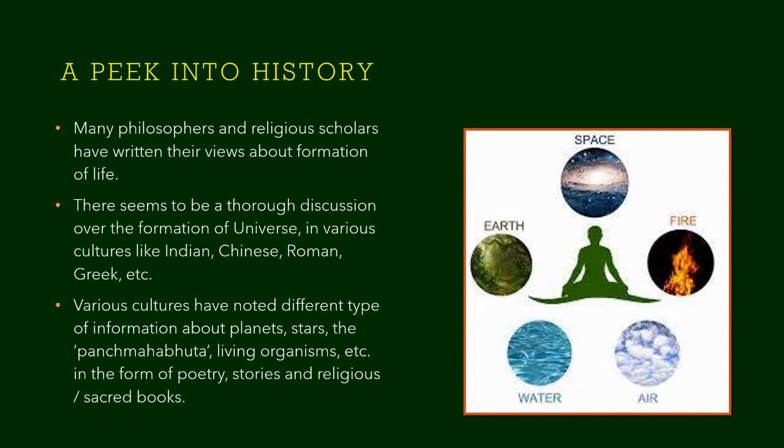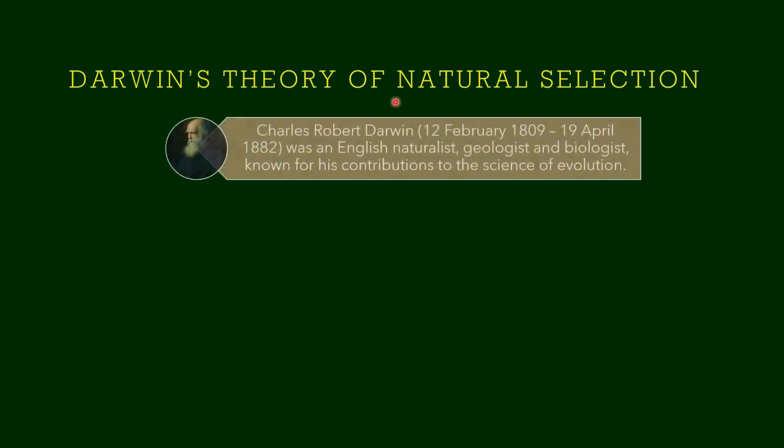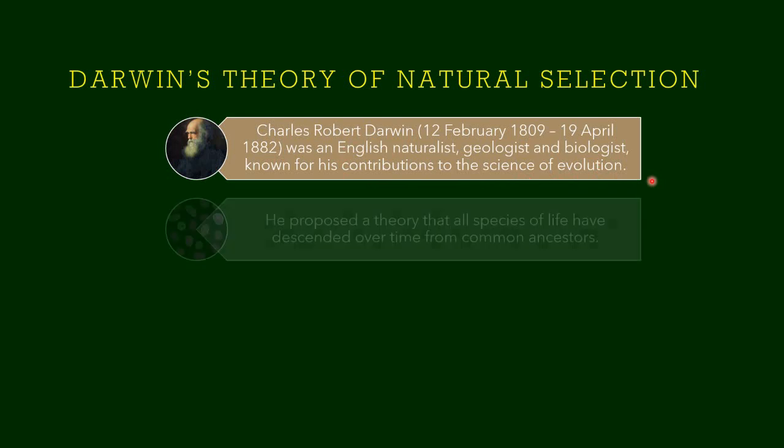Man is always curious to know how life came into existence. Of course, we all are. Now let us learn scientifically how the theory of evolution was proposed and accepted. First comes Darwin's theory of natural selection. Who is Darwin? Charles Robert Darwin was an English naturalist. He was a geologist and biologist. He is much known for his contribution to the science of evolution.